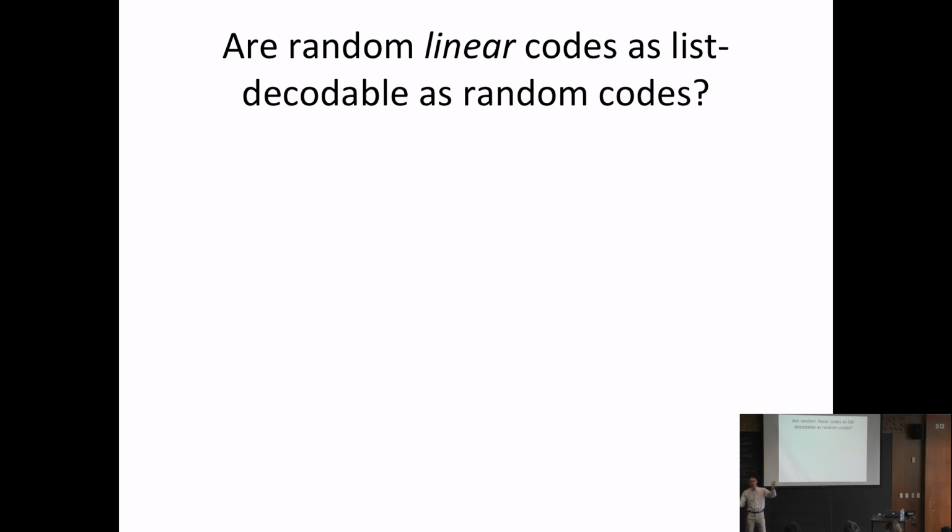So if you're a coding theorist, a natural question you might ask is, can we somehow make the random construction less random, so introduce some more structure and still show these codes are optimally list decodable? The natural thing to consider is random linear codes. A lot of your favorite codes like Reed-Solomon codes, Hadamard code, etc. are all linear codes. And linear codes use less randomness than completely random codes. Completely random codes use exponentially many bits, but linear codes use polynomially many bits of randomness.